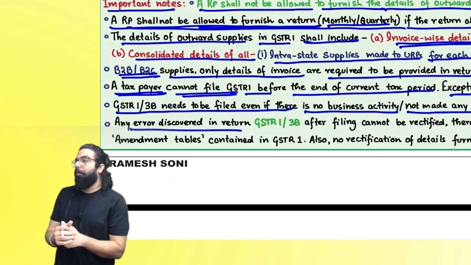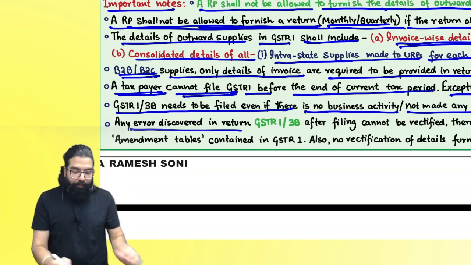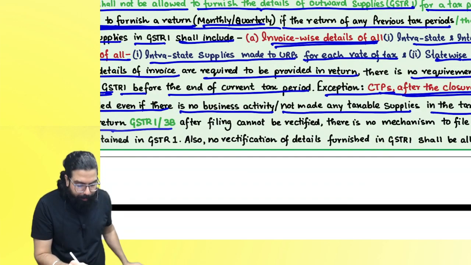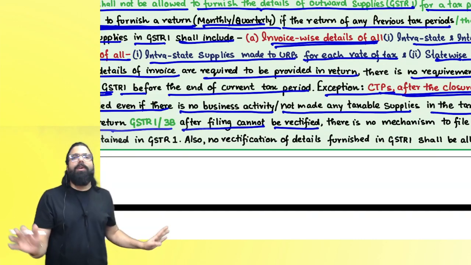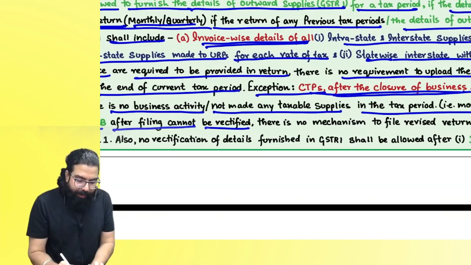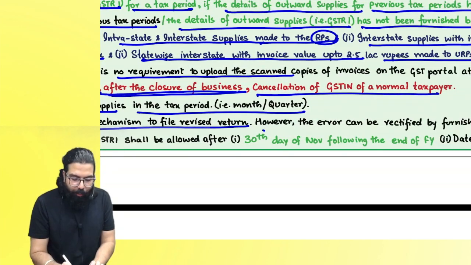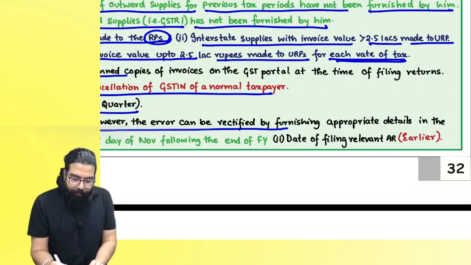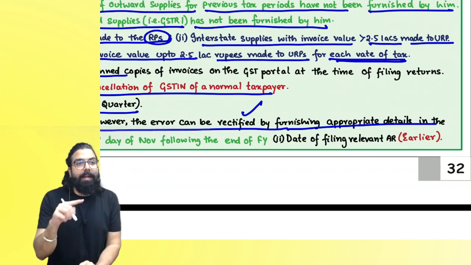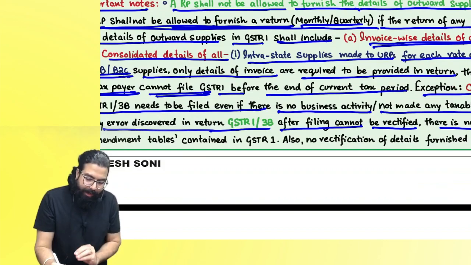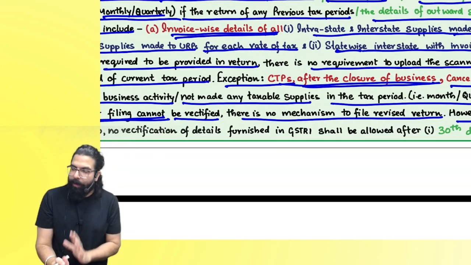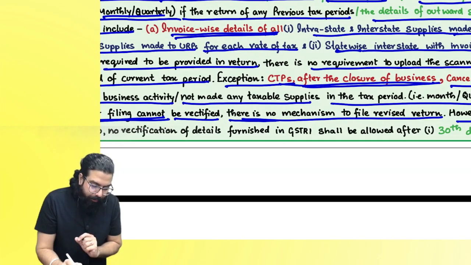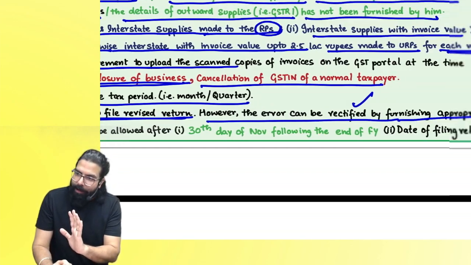Sir, I discovered some error in my GSTR1 and GSTR3B. Sir, if you discover some error in your GSTR1 or GSTR3B after filing, it cannot be rectified. You can't go ahead and rectify the return. There is no mechanism to revise the return. Error discovered in GSTR1 or GSTR3B after filing cannot be rectified. There is no mechanism to file any revised return.